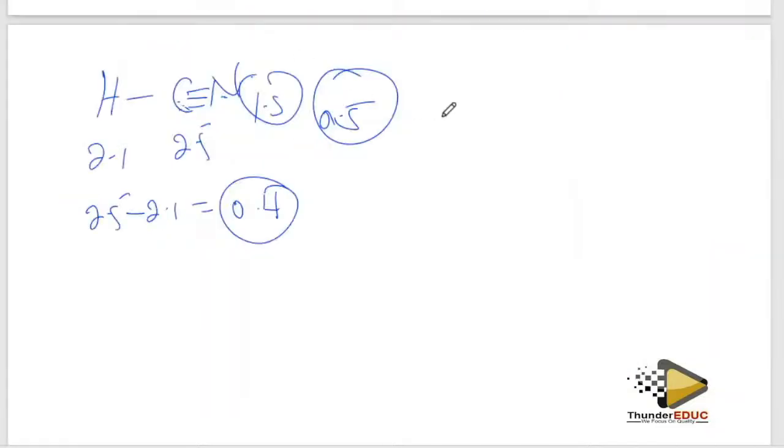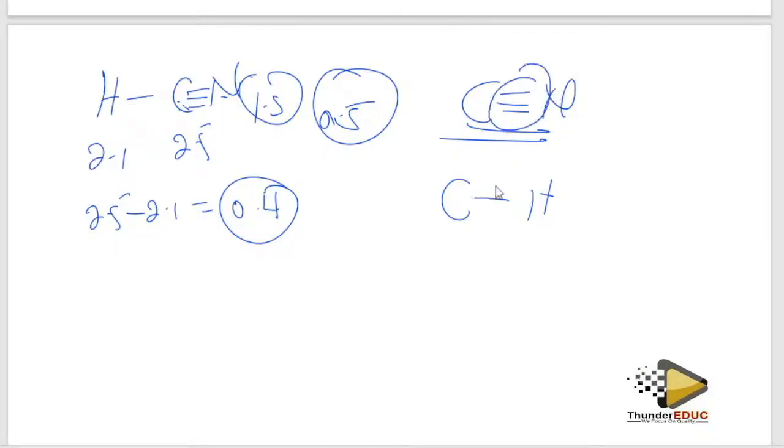Don't forget, see, these are triple bonds, while this one is a single bond. You have the factors which affect the bond, the type of bond which is formed. We say that the more the bonds, the stronger the forces of attraction between them. So since I have a lot of bonds here, this one is going to be stronger than this. If the bonds are more, the shorter it's going to be, and the stronger the bonds.